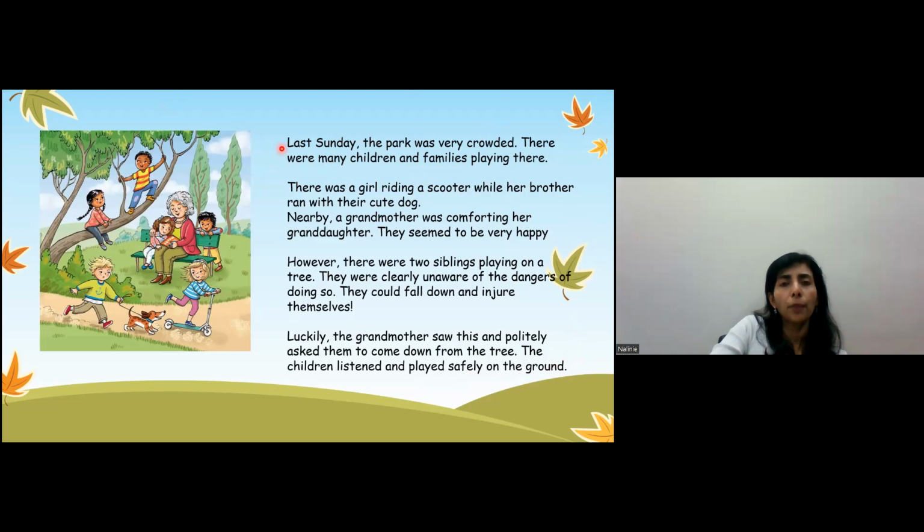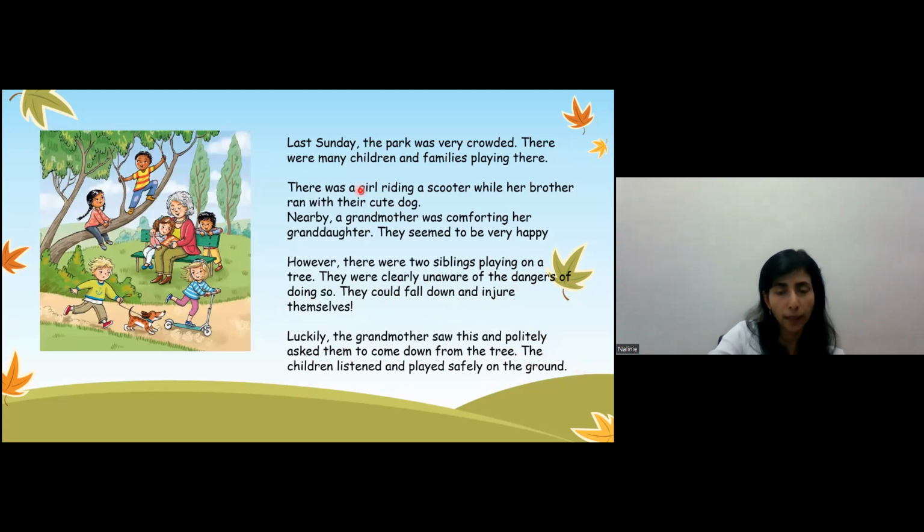Okay. Let me read to you, okay? Last Sunday, the park was very crowded. There were many children and families playing there. There was a girl riding a scooter while her brother ran with their cute dog. Nearby, a grandmother was comforting her granddaughter. They seemed to be very happy. However, there were two siblings playing on the tree. They were clearly unaware of the dangers of doing so. They could fall down and injure themselves. Luckily, the grandmother saw this and politely asked them to come down from the tree. The children listened and played safely on the ground.